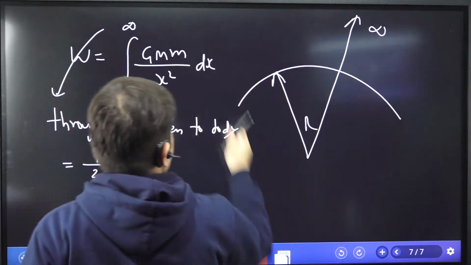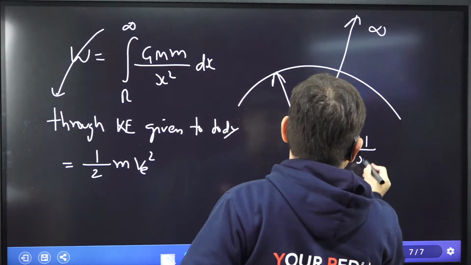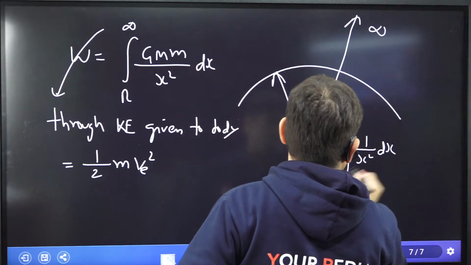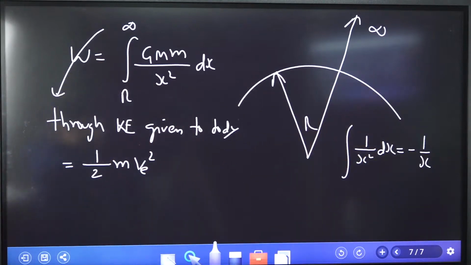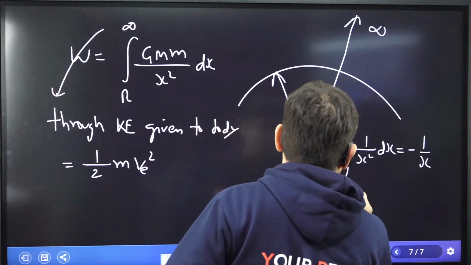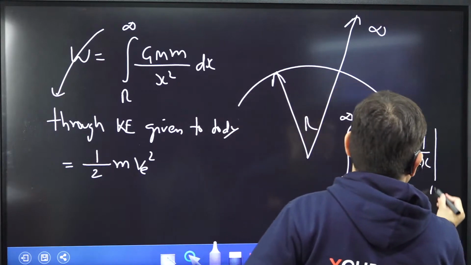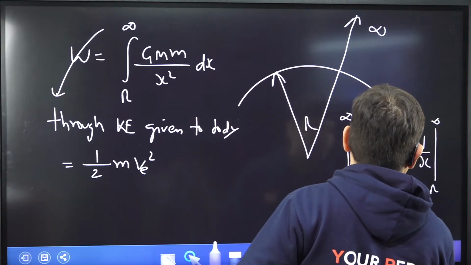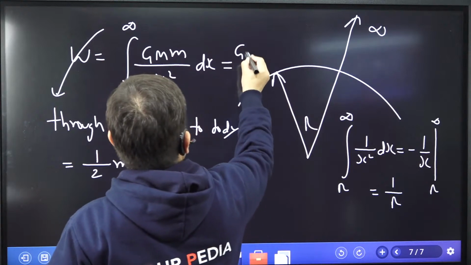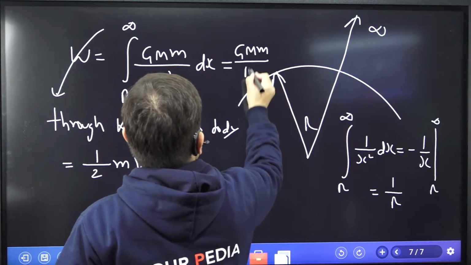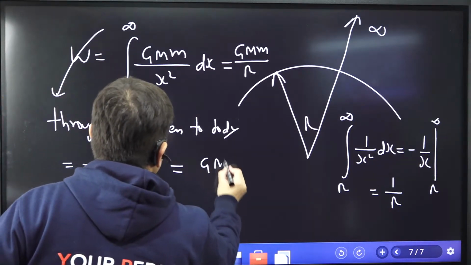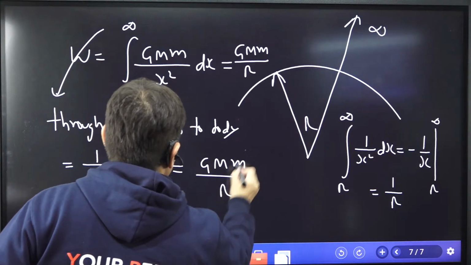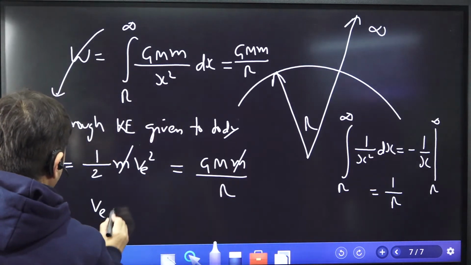Now everybody will tell me that the integration of 1 by x square dx is minus 1 by x. You understand that? And if I integrate it from r to infinity, this will be 1 by r. So this value comes out to be G capital M small m by r. I am sure you know how this integration has come up. And now this is equal to G capital M small m by r. Small m gets cancelled out.